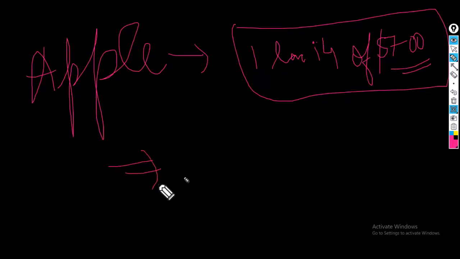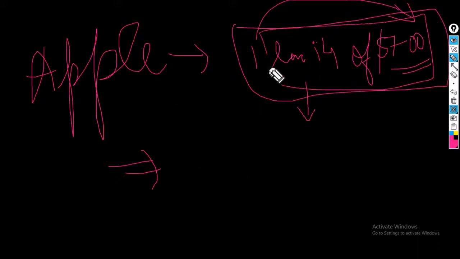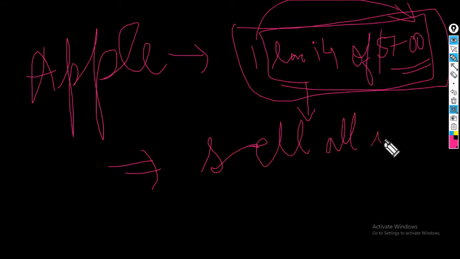We accept Apple's point, and the value comes to $70 million or something. But the liquidity of Apple will not include this, because Apple cannot sell all this in one moment.